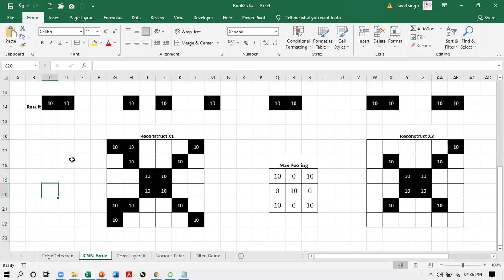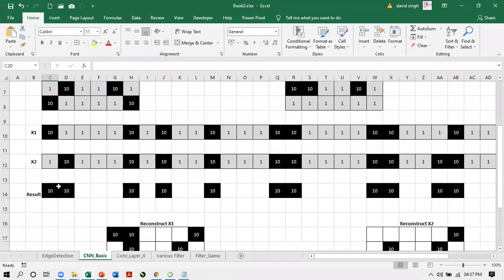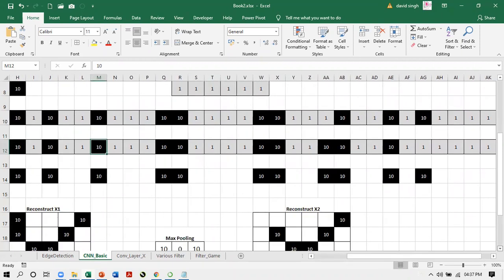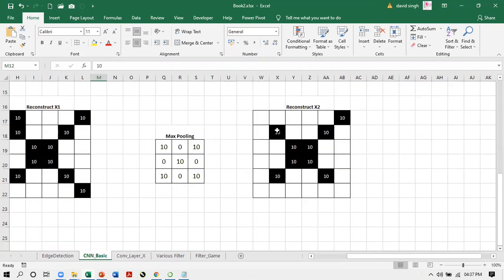So what we are trying to identify is whether this second image is X or not. Suppose I assume that I will take only 10 when both the 10 are there. So I'm ignoring this 10 and 1, and I'm ignoring this 1 and 10 also. I'm only taking those pixels which are both 10 in the X1 grid and the X2 grid. So the resultant will be this. If I reconstruct, it will be like this.